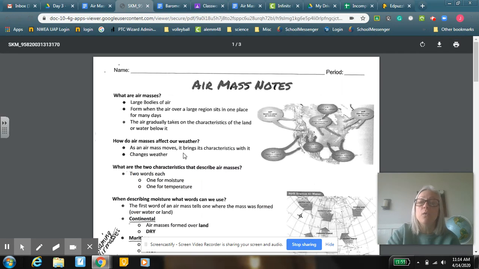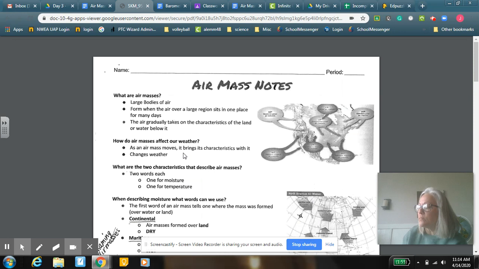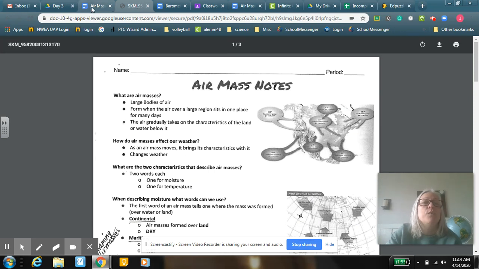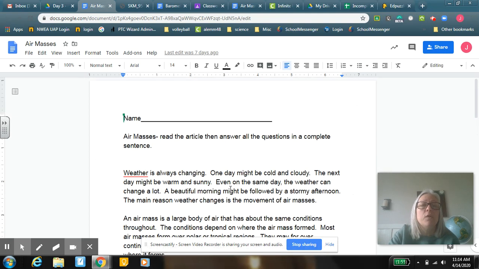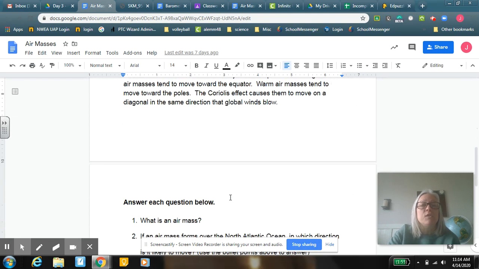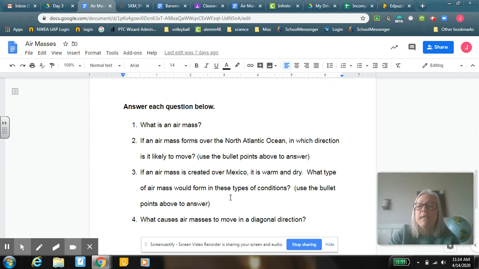So here are the notes that you're going to need to read. This is just notes on air masses. You're going to need to read through those. Then you're going to go through here, and you're going to read this article, and then answer these questions. This is 2 pages, and you need to answer all the questions on this document.